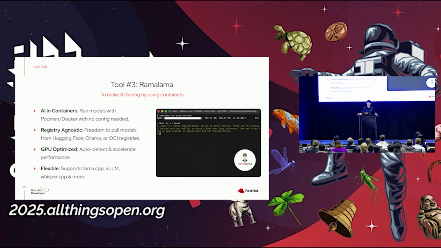Now, at Red Hat, we have a lot of open source projects. Podman, namely, is one of them. And with Podman, you can use something called RamaLama to run models in a container. You could do this in Docker as well. But this frees you from the limitations of, hey, I want to run this model, but it requires Python 3.9 and this specific version of transformers and all of these different dependencies. So we just put this in a container, and you can run it like that as well.